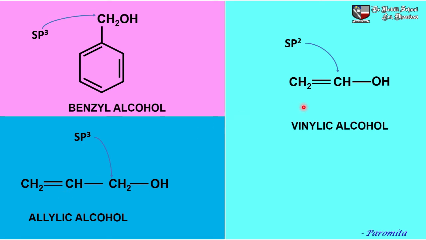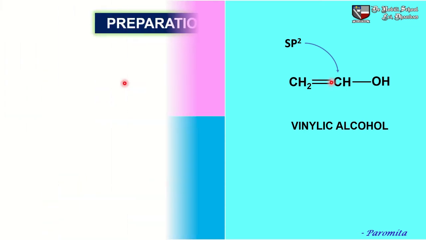Let us now see vinylic alcohol. In vinylic alcohol, the carbon atom which bears the alcoholic OH group is sp2 hybridized, and it is attached directly to a carbon-carbon double bond.